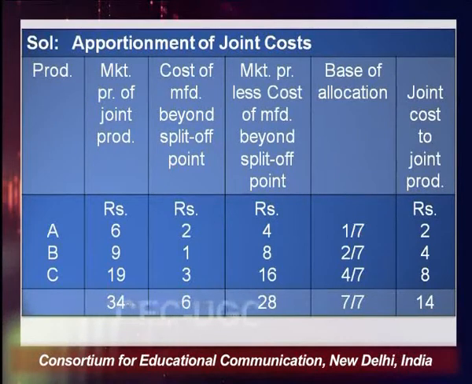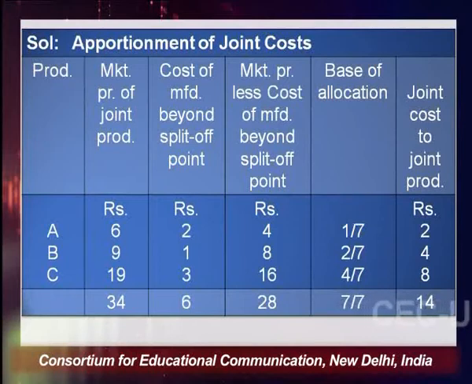So what we will do is deduct the cost incurred after the split off on each of these products, which is 2, 1, 3 in our example. So I have deducted 2 rupees from 6 rupees, 1 rupee from 9 rupees and 3 rupees from 19 rupees. What I got is the market price before manufacturing beyond the split off point: 4 rupees, 8 rupees, 16 rupees, right. In this proportion, we will allocate the common cost.